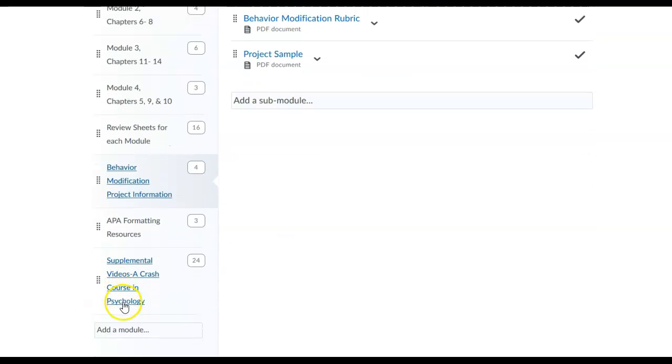And down here at the end is the supplemental videos. You have some of these listed in your MindTap activities for you to look at, but if there's an area that you would like to get a little more information about, these videos are short. They're quick. The gentleman speaks very quickly, but I think that if you're having any kind of trouble, it will help you understand the material.